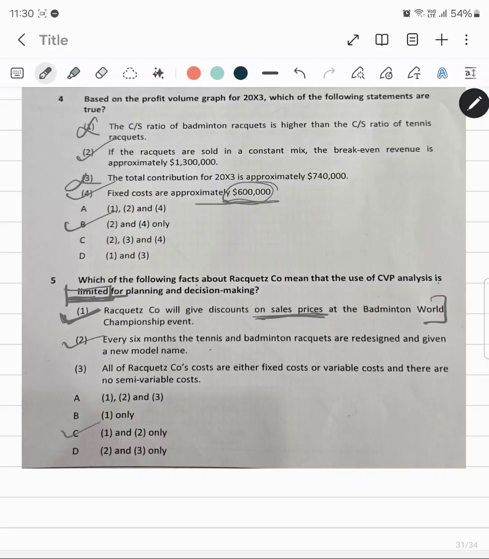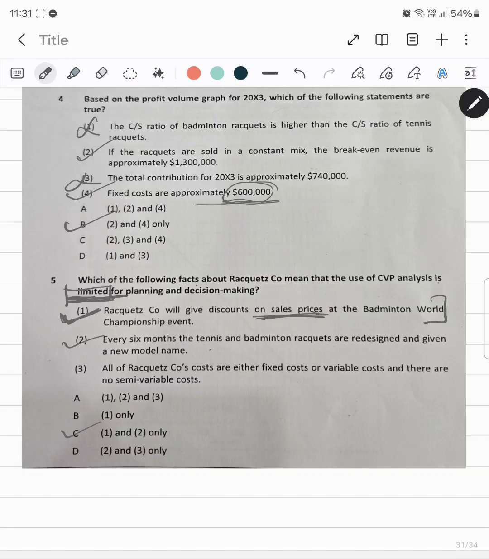In statement 2, the CVP analysis assumes that variable cost per racket is the same at all the levels of output. So as the rackets are improved, the variable cost of rackets is likely to change, and economies of scale may also be achieved. So in this case, it is saying that every 6 months the tennis and badminton rackets are redesigned and given a new model name.